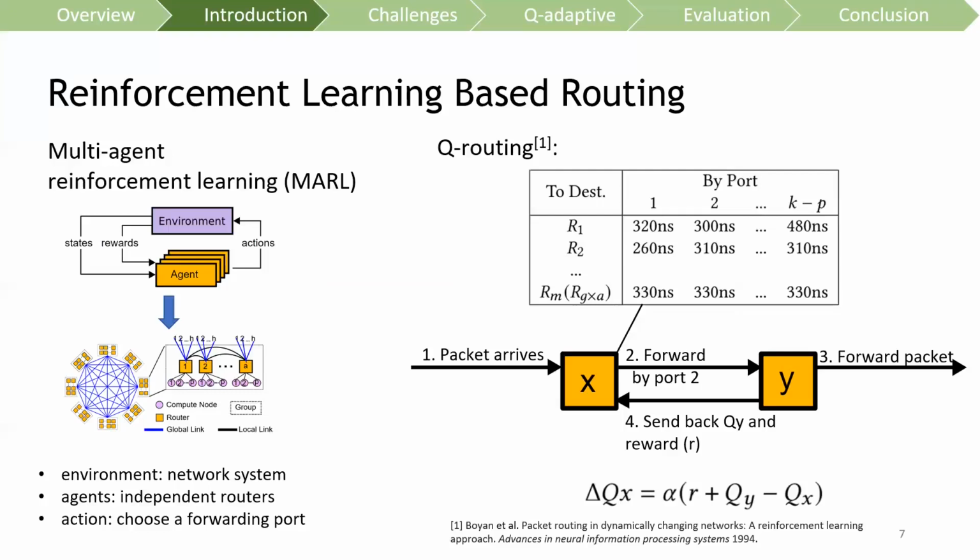Assume the packet is forwarded to router Y, and then router Y and all the other downstream routers forward the packet in the same way. After router Y forwards the packet, it also returns its own estimated delivery time and a reward back to router X, where the reward is defined as the packet traveling time between router X and Y. Once router X receives the feedback, it updates its queue value according to the formula shown in the figure.